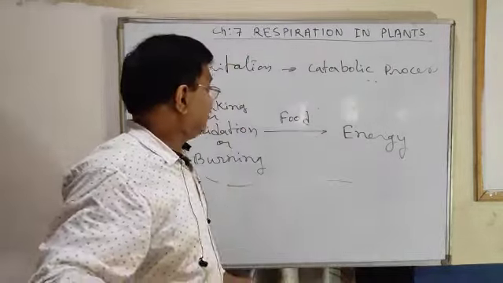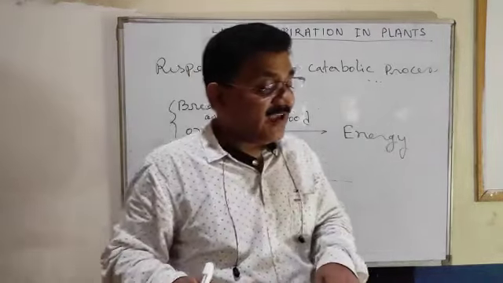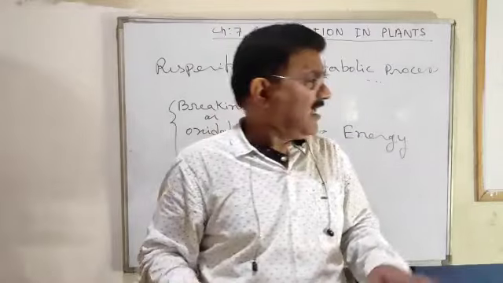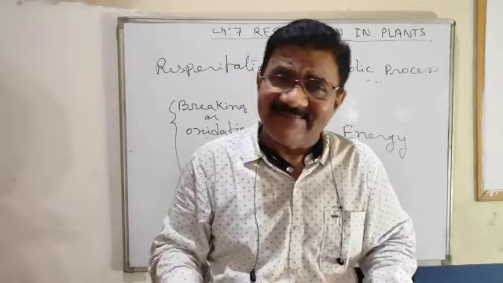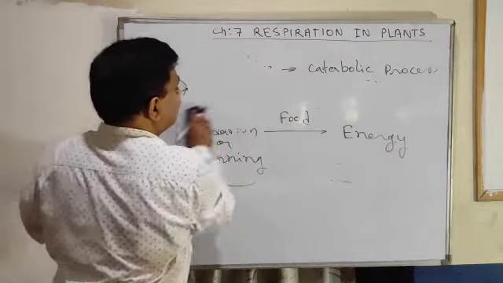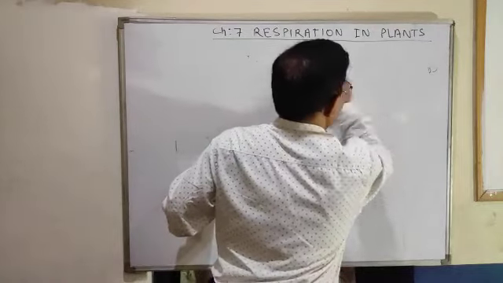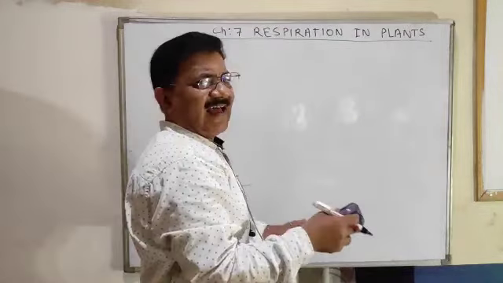Now dear children, that part is clear. The definition of respiration we have understood. And energy, capacity to do work, is called energy. And there are different forms of energy: heat energy, light energy, all are forms of energy.